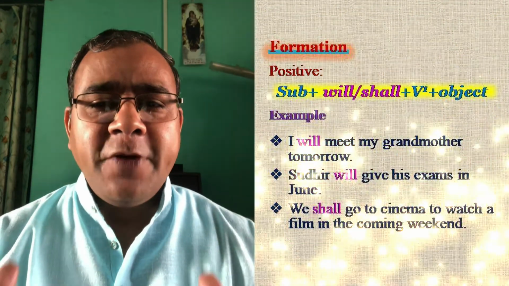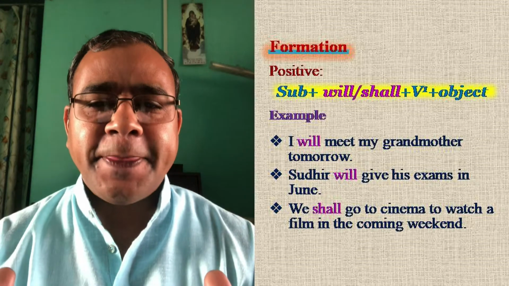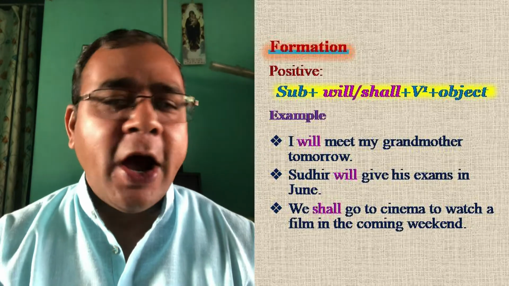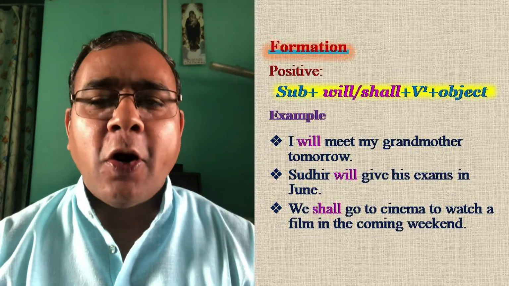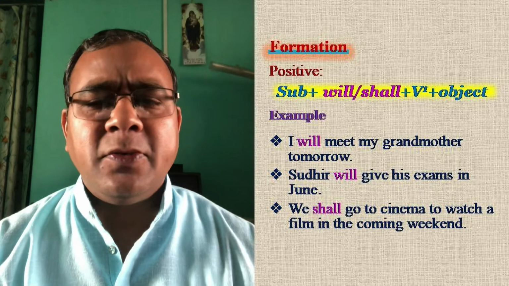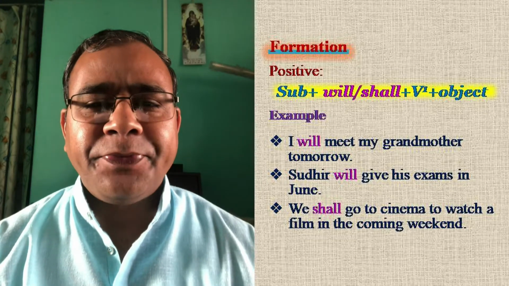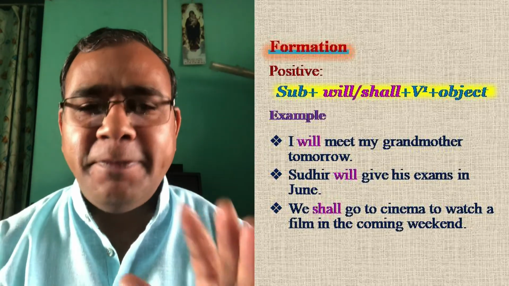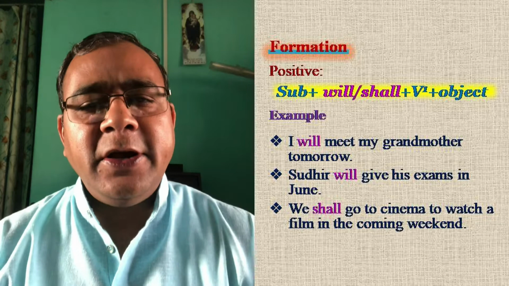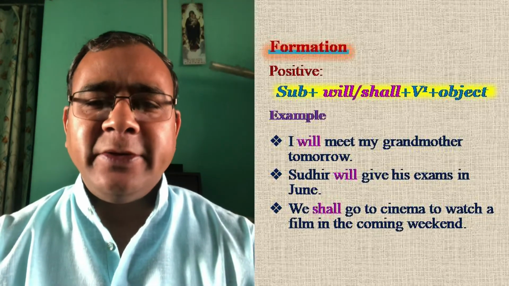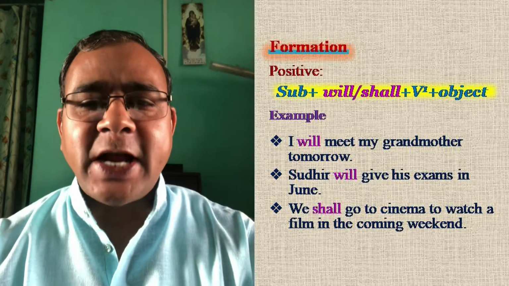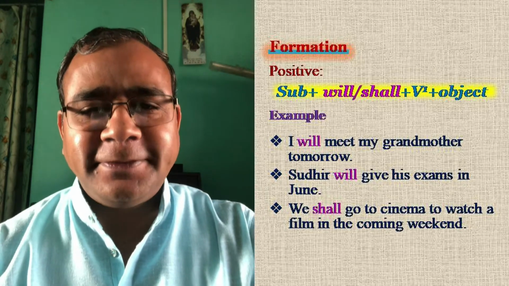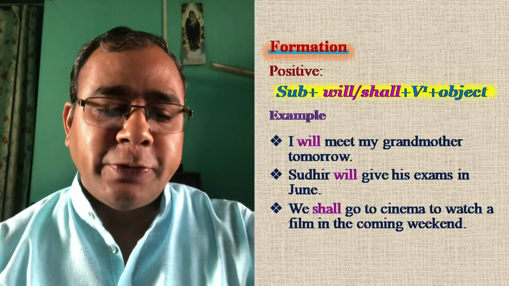What's the structure? First, you see the subject and the word will, W-I-L-L, and after that, verb one, what we call a base. What is base? Like talk, write, go, walk, eat, drink, all these are base, okay, and the object. Let us see some examples, then we will be able to understand better. I will meet my grandmother tomorrow.